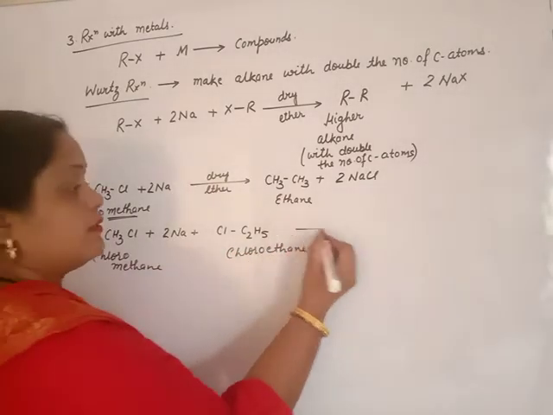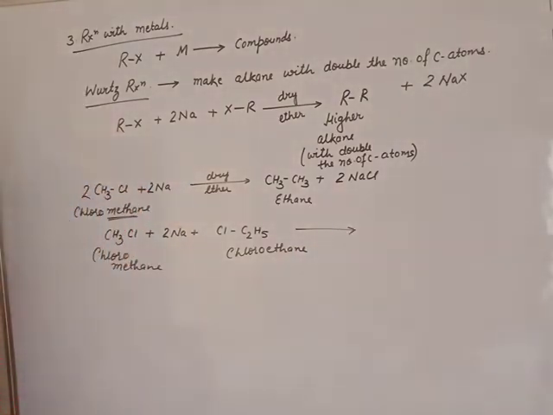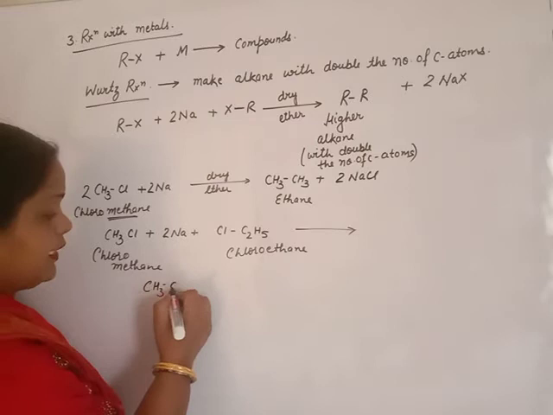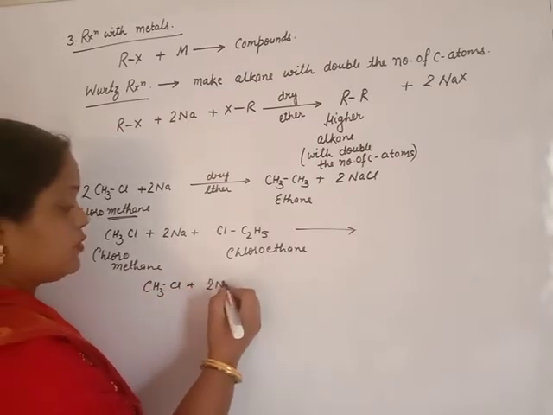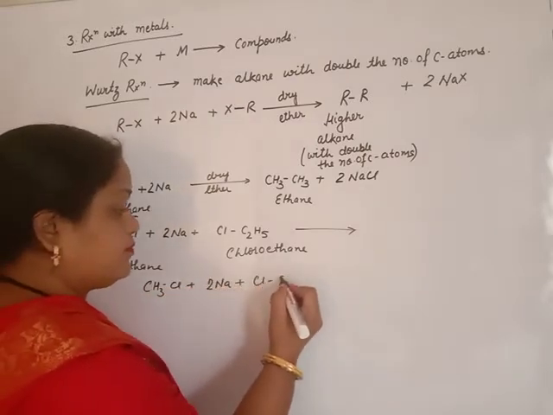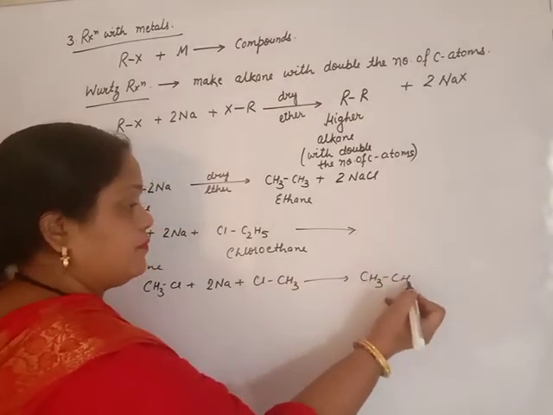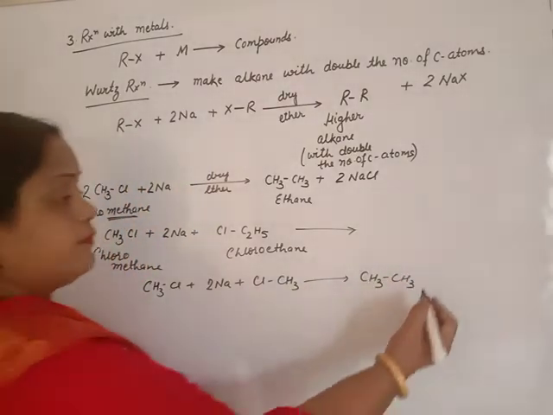What will happen? It is not that there is no reaction. Reaction is there, but we get a mixture of 3 alkanes. First, some of the chloroethane reacts with sodium itself to give butane. Clear?